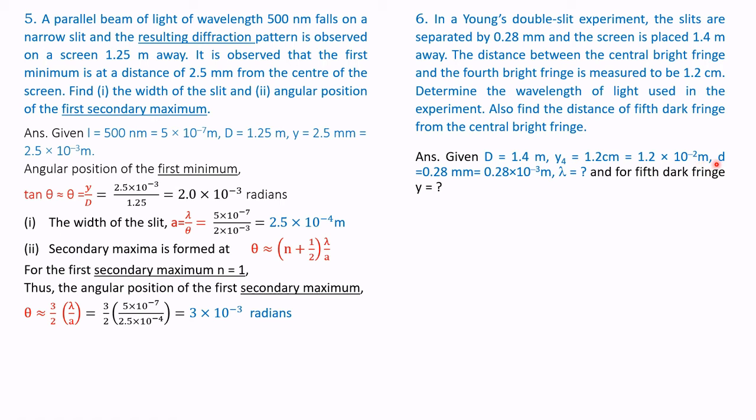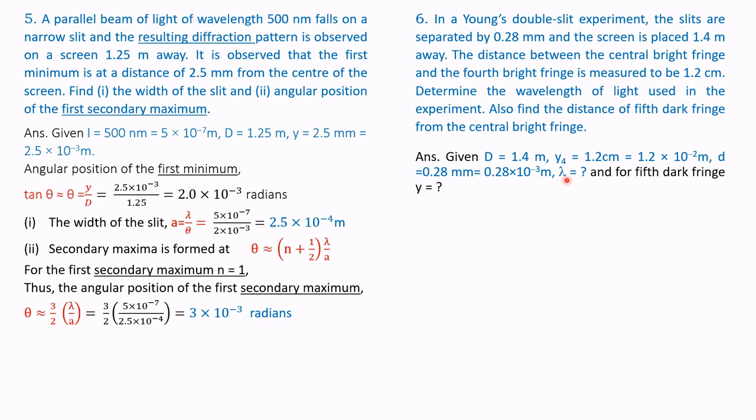Small d, that is the separation between two slits, is given as 0.28 millimeter. You see here the slits are separated by 0.28 millimeter. That also we have to convert into meters. That is 0.28 milli means 10 to the power of minus 3, so 0.28 into 10 to the power of minus 3 meters.